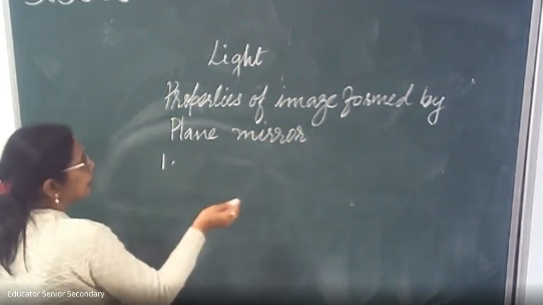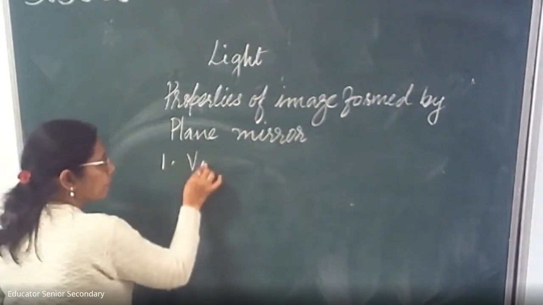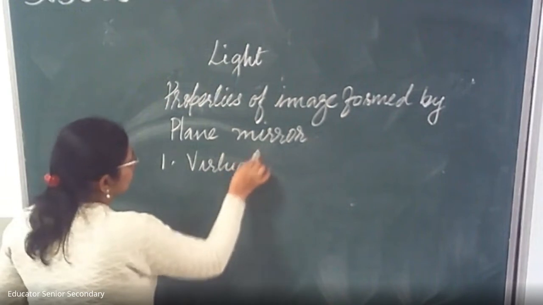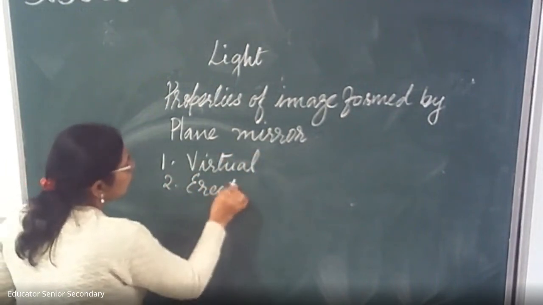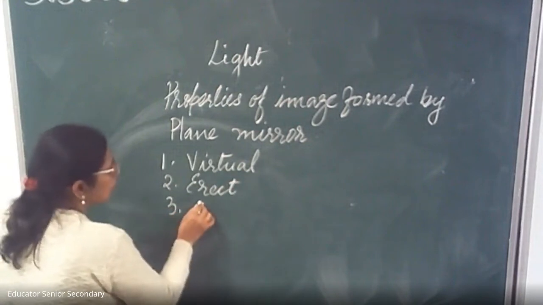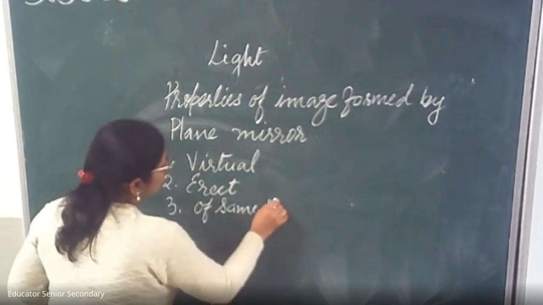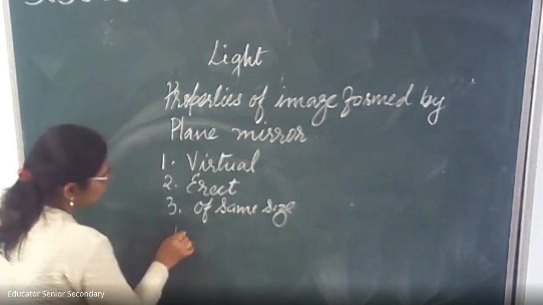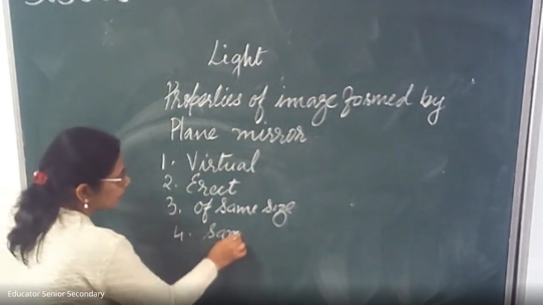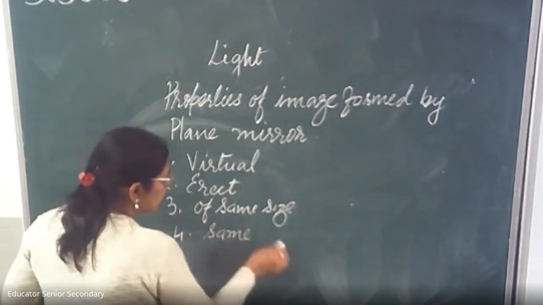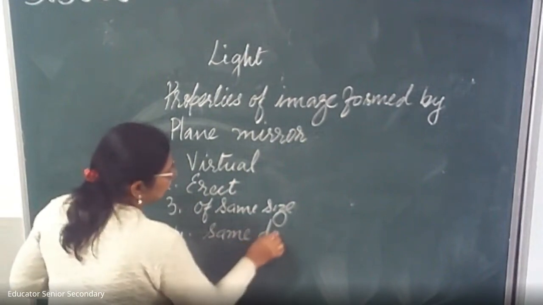First, we cannot get this image on the screen. That is why this is virtual. Second, it is erect. Third, it is of the same size. Fourth, it forms at the same distance. The image seems to be formed at the same distance.